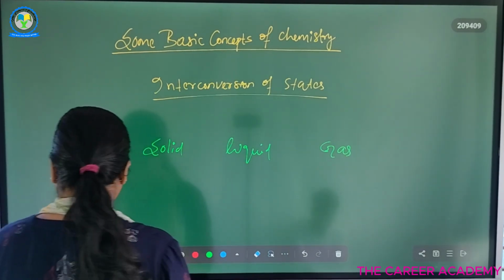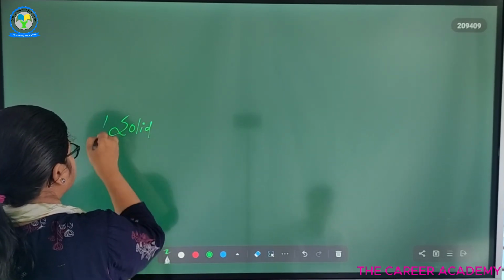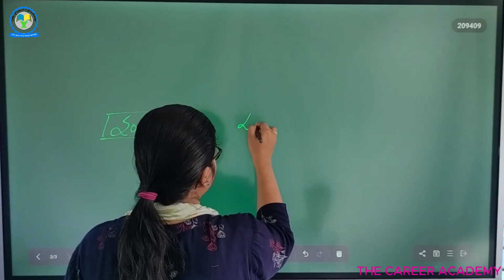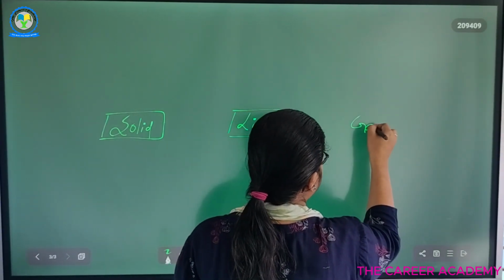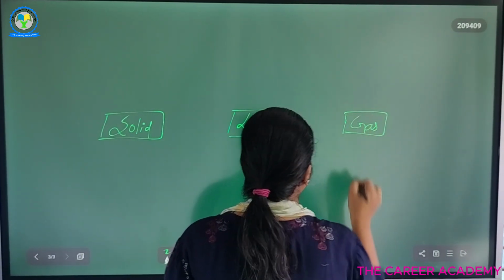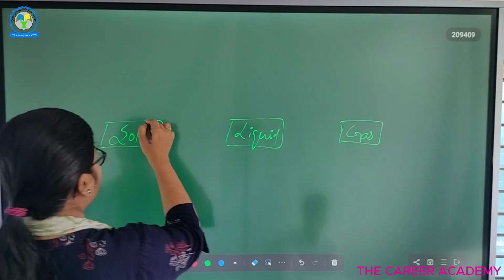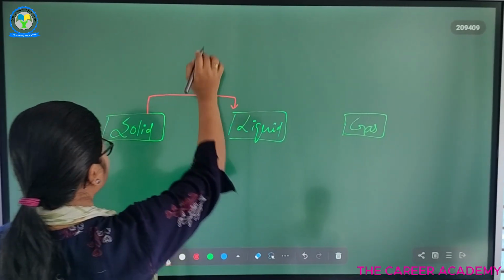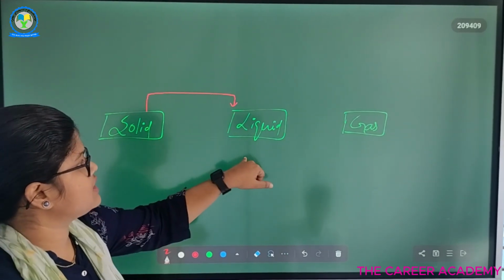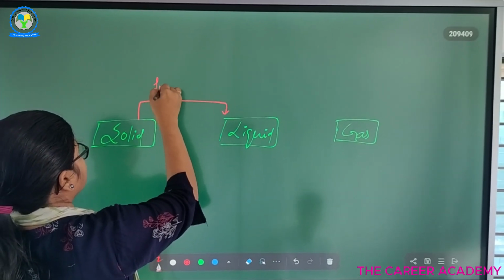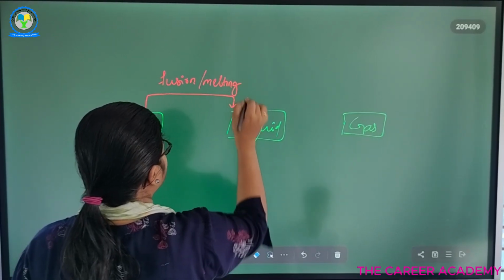So solid, liquid and gas. From solid to liquid, the process where a solid changes to liquid is known as fusion, or we can say melting.